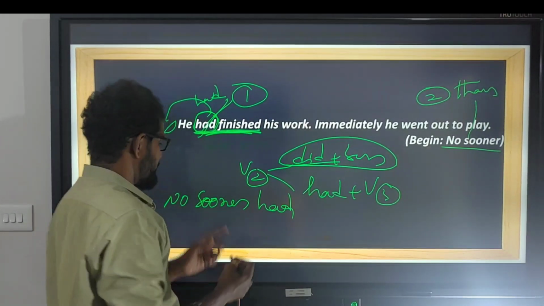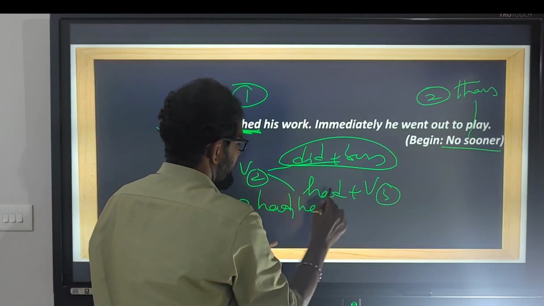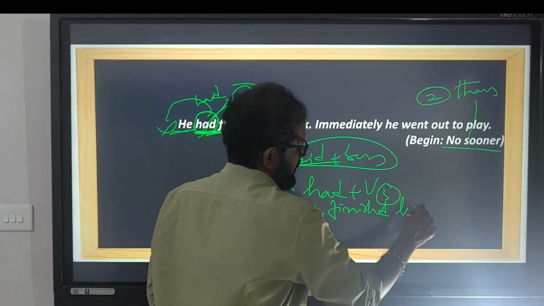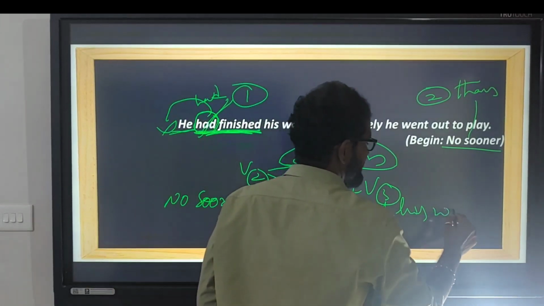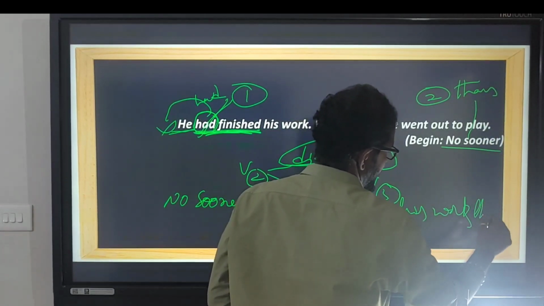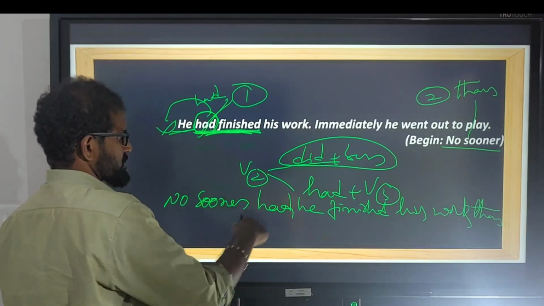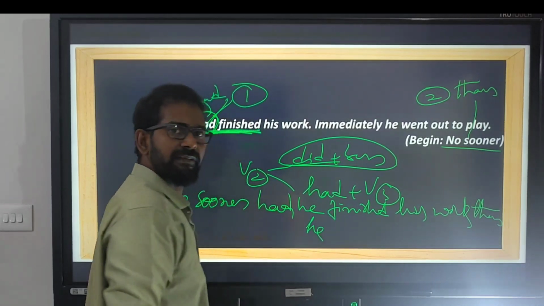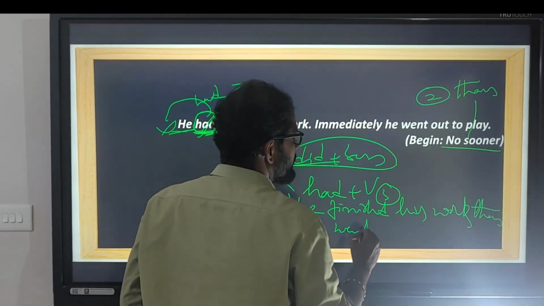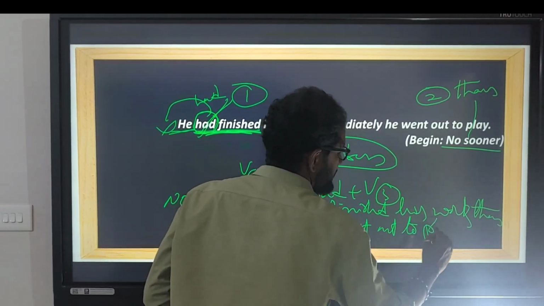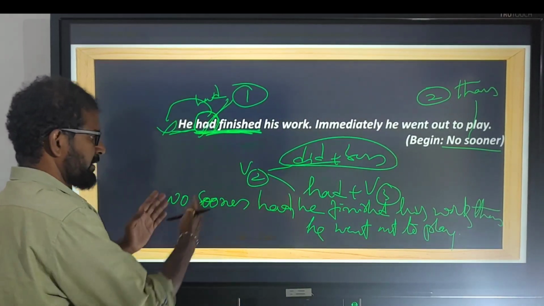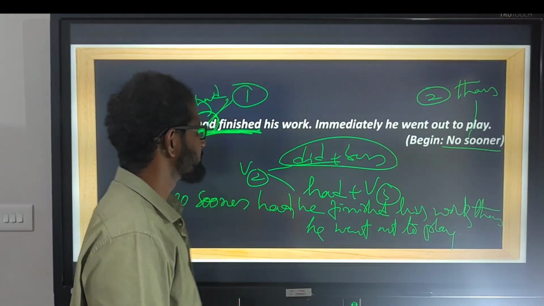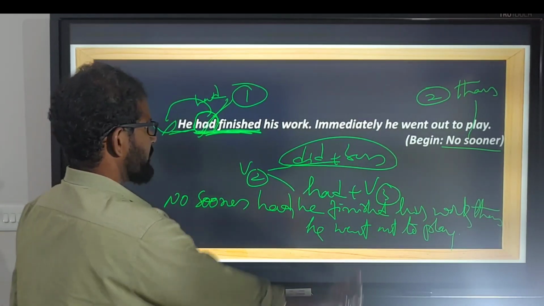No sooner had he finished his work, conjunction, than he went out to play. No sooner had he finished his work than he went out to play. We don't use immediately.